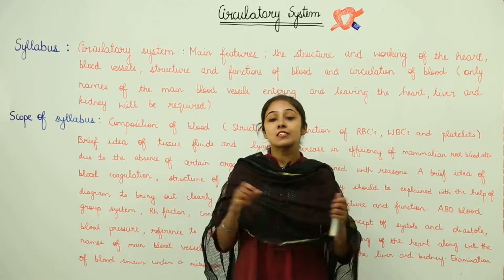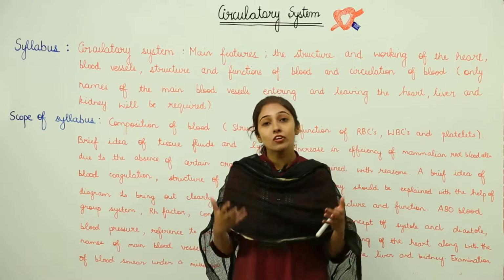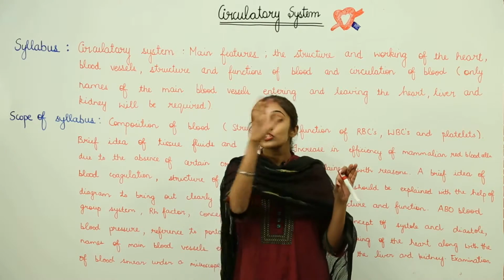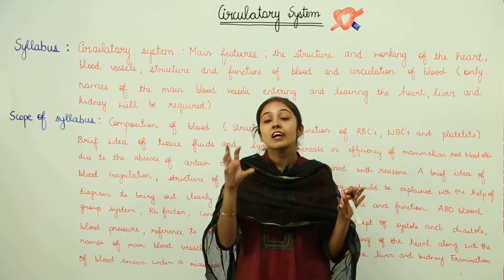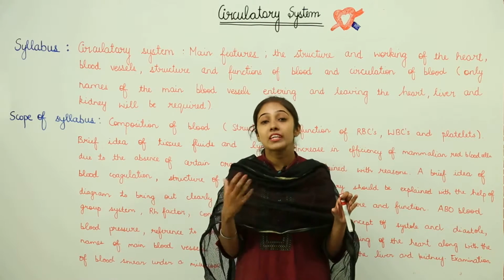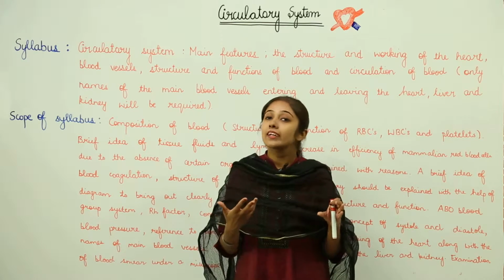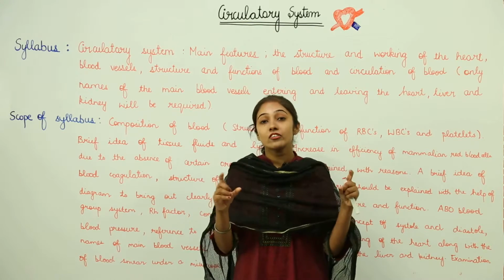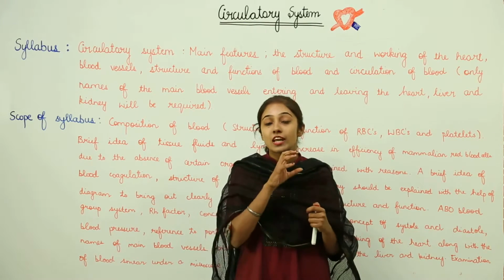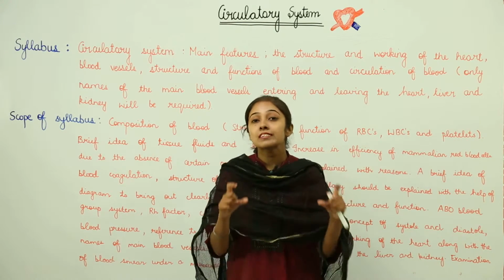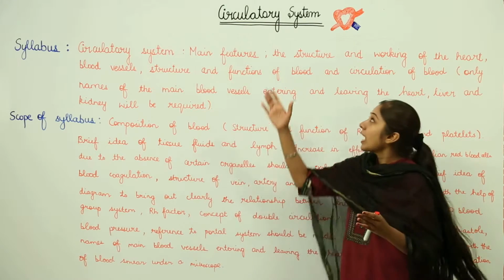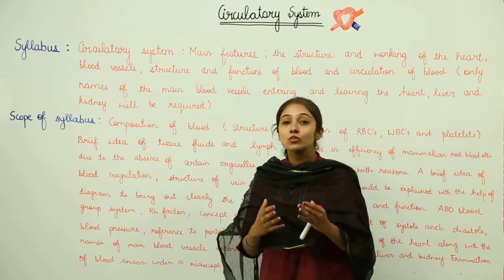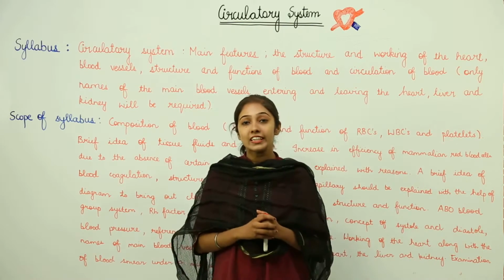So, a pipeline system needs to be there in higher multicellular organisms, as the nutrients need to reach the cells, because cells are going to use those nutrients for obtaining energy and definitely to carry out the life processes. That pipeline system, which is going to carry and transport nutrients to each and every cell of the body, is known as the circulatory system. So, we will be discussing the circulatory system, the pipeline system of your body, in detail.